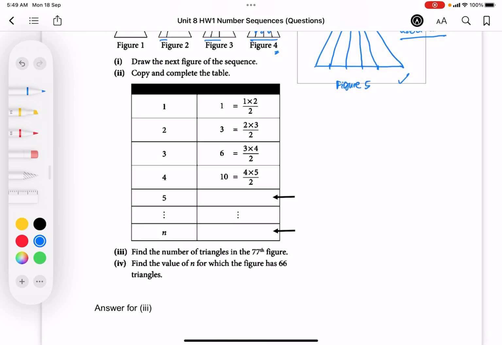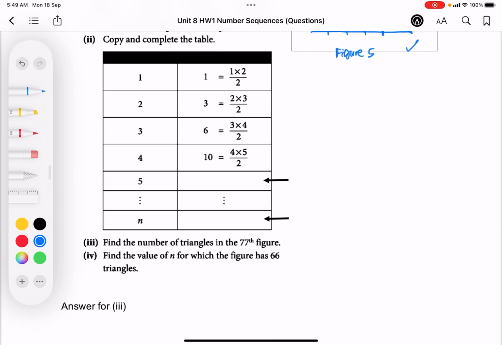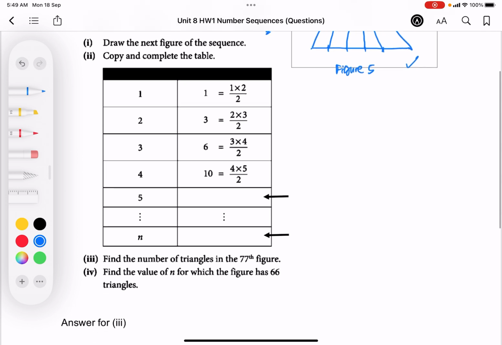Now for the next part, you notice here there are some numbers here to describe the patterns up here. So let's try to find some patterns among the figures here. You notice something? And there's of course a relationship between the two terms here. So it means that if it is a 5th term, we should get 5 times 6 divided by 2. That will give us 15.